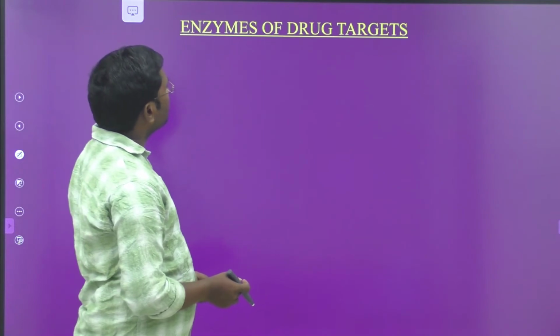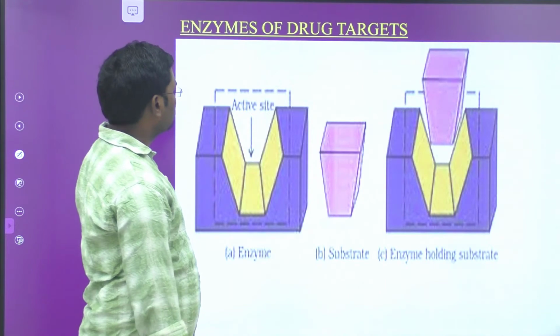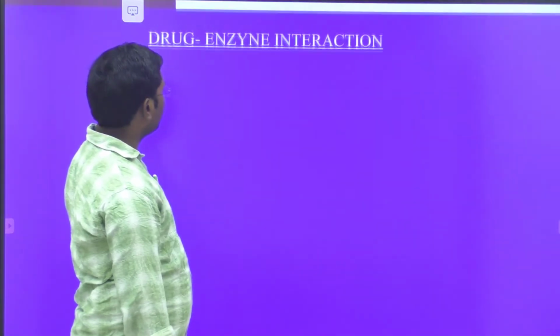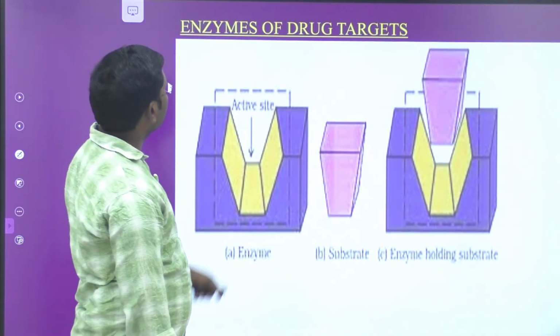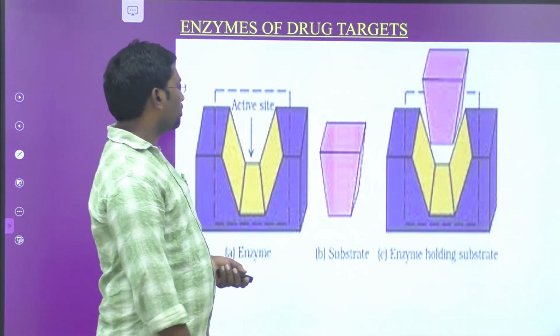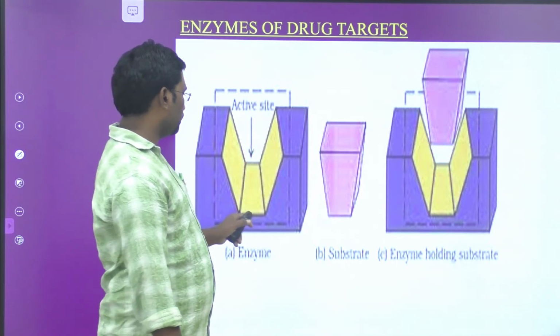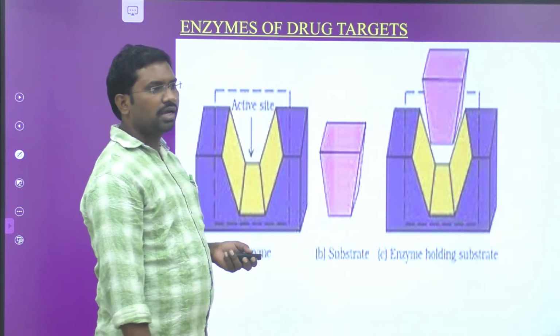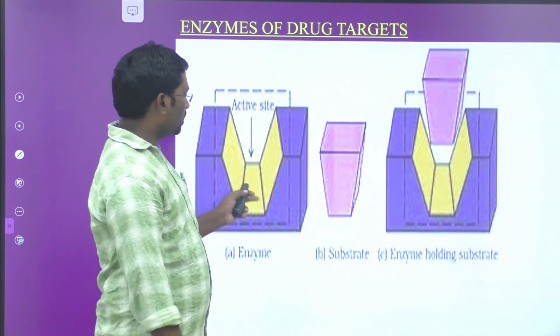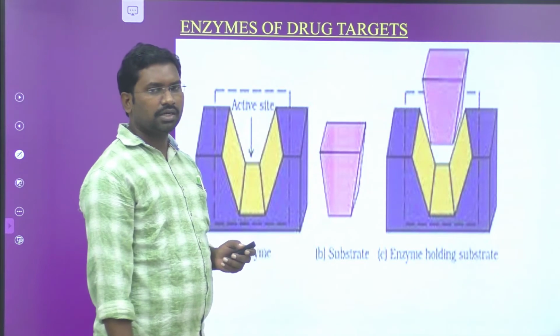And come to the next one, enzymes as drug targets. Look at this image. In enzymes as drug targets, this is the shape of the enzyme. An enzyme has an active site. So therefore here, this is a substrate, that is nothing but the reactant.